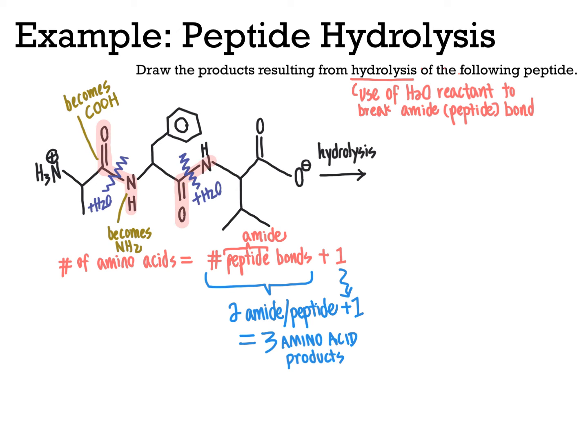So let's go ahead and draw out the products resulting from breaking each of these amide linkages using water in this hydrolysis reaction. I will start by redrawing the molecule from the left-hand end here, the N-terminus as we could call it, because it has that free unreacted amine group. And we'll go ahead and draw that out as NH3+. We come here and we come to the alpha carbon right here that's adjacent to the carbonyl. That's where the R group hangs off. This has a methyl group hanging off of there. And if you compared that to your amino acid chart, you would see that R group represents an alanine residue.